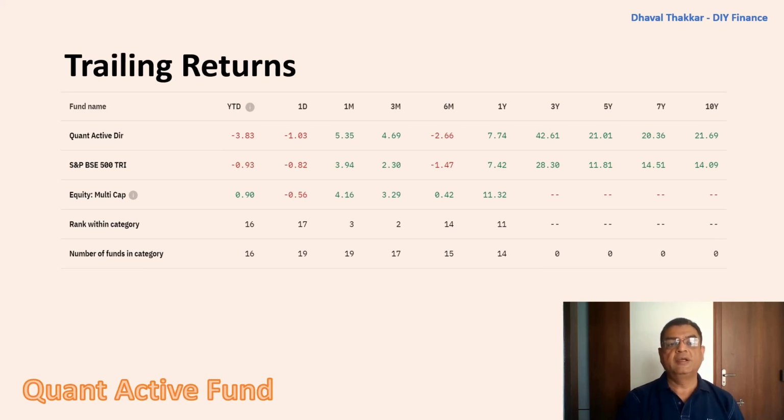Here, for the 5-year and 3-year periods, the fund's performance is quite good as compared to its benchmark index, but for the 1-year and 6-month periods, its performance has been poor. The reason for this underperformance is the fund's exposure to Adani Group stocks, and the crash in Adani stocks after the Hindenburg report has led to this underperformance. Again, the fund's performance for the last 3 months and 1 month is better than its benchmark index. The category of multi-cap funds is a new category and was introduced in January 2021 only. Hence, comparison data of trailing returns for this category is not available for periods of 1 year and more.